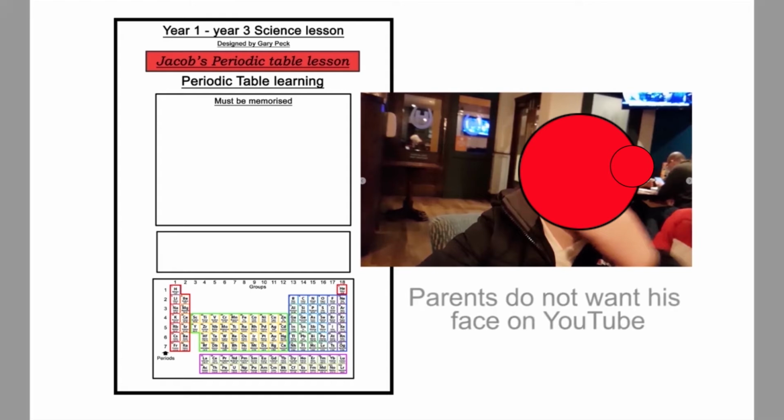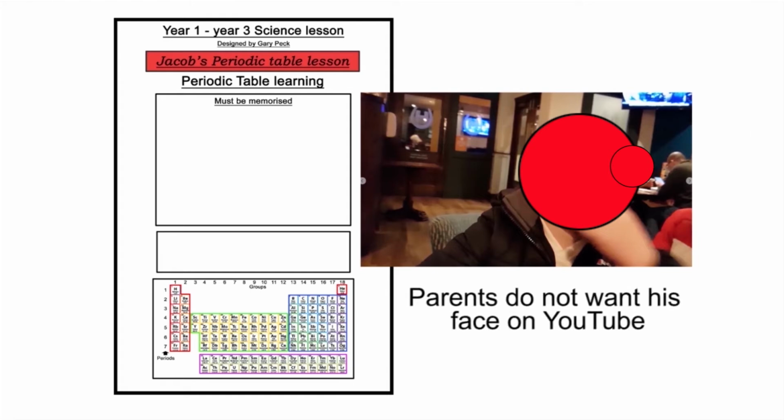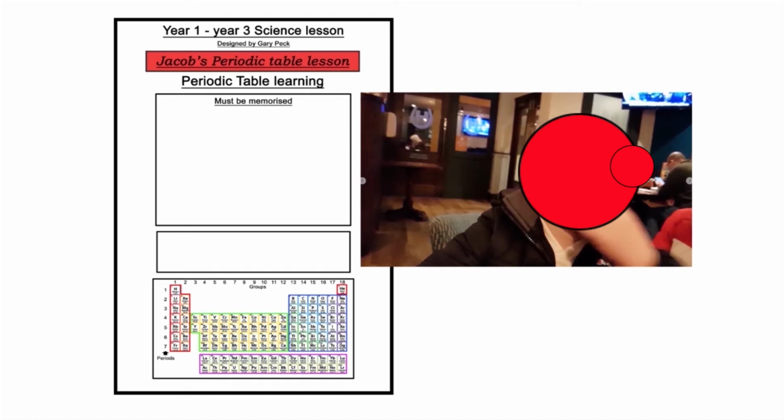Here we have Jacob's periodic table lesson, Year 1 to Year 3 science lesson, periodic table learning. Here we have Jacob, a Year 1 pupil in primary education. This proves that the periodic table can very easily be taught at early years in infant school.